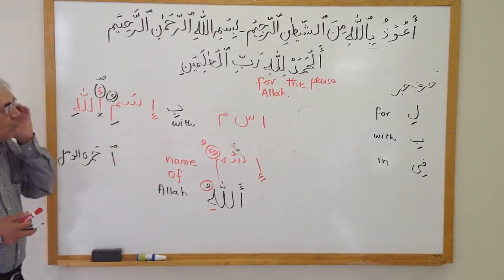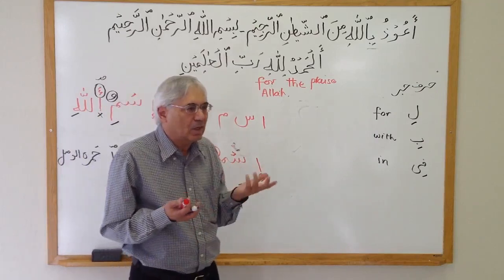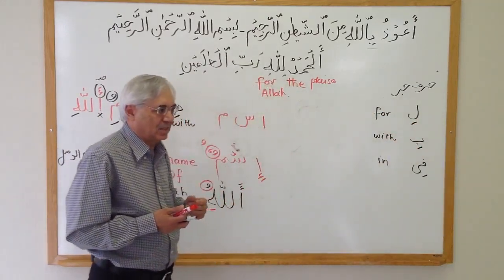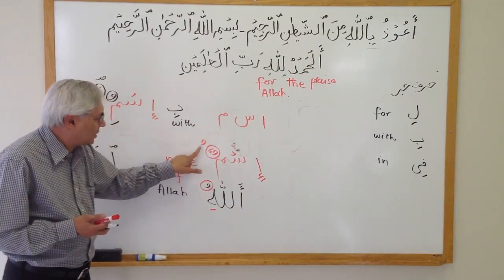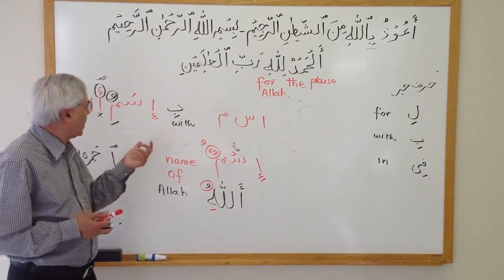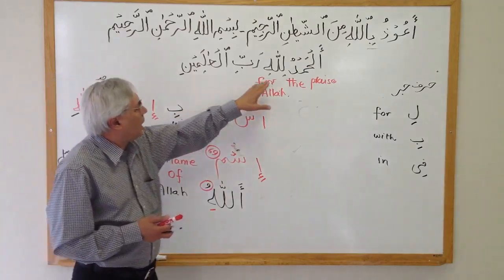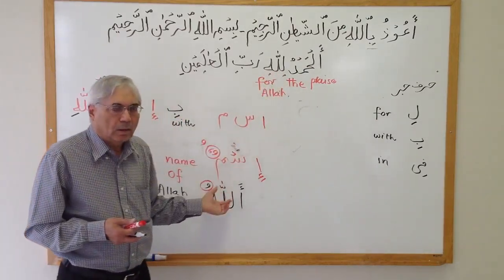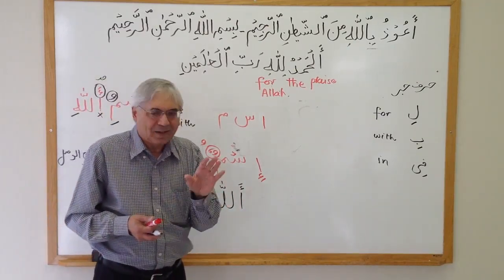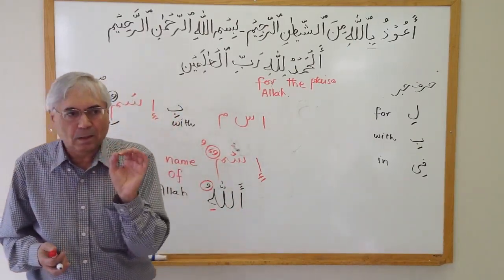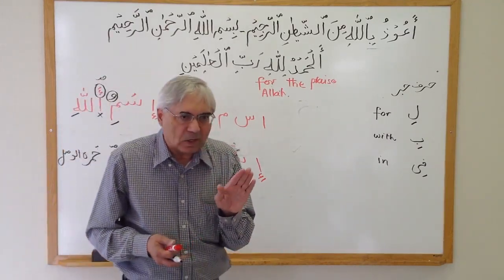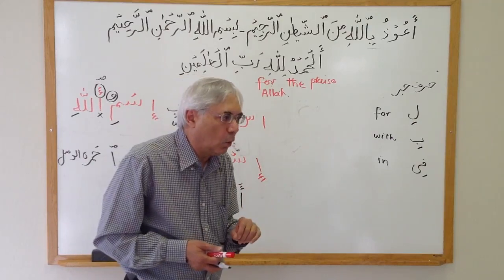Okay. Now, why does this harf jar, Li, Bi, change? Why is it changing the dhamma to a kasra, just like Allahu and Bi Allahi? Okay. Now look again. Try to pronounce B and try to pronounce Allahu.